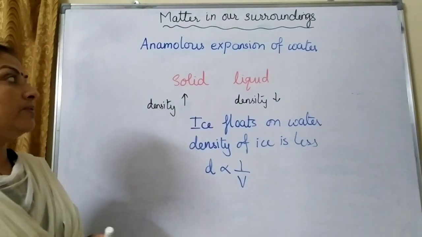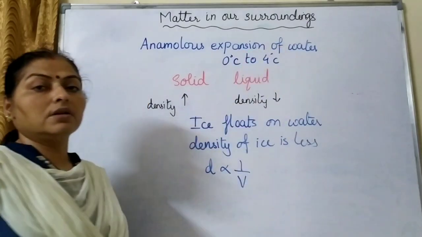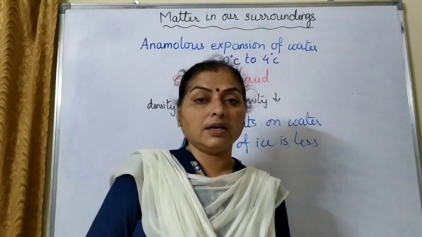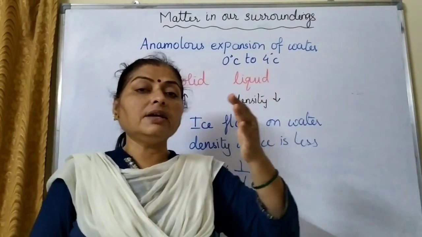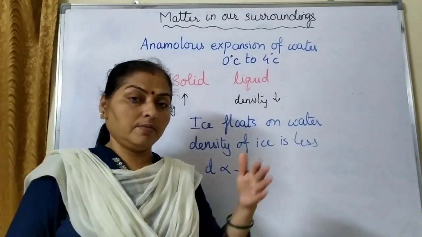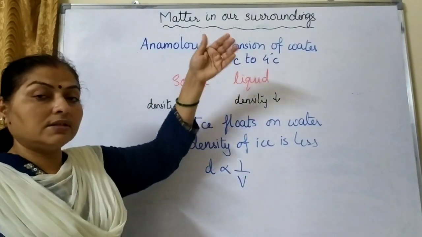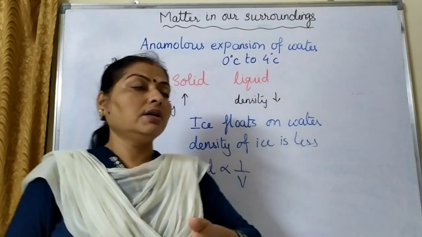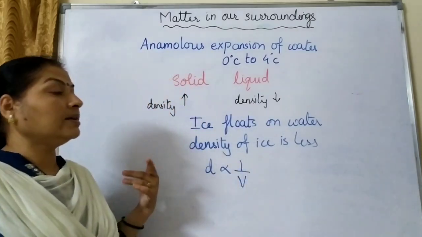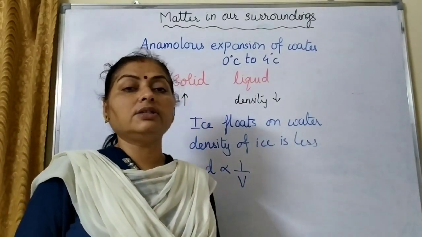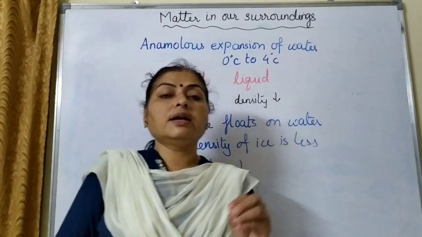So it has been found that between 0 degrees Celsius and 4 degrees Celsius, water behaves in an anomalous way. Anomalous means abnormal. Actually, till 4 degrees Celsius, the density of water goes on increasing, because the temperature is decreasing. But as soon as it goes below 4 degrees Celsius, it starts behaving in the opposite way. Now its density will go on decreasing till it reaches 0 degrees Celsius. Its density has decreased, and that is the reason why it can float on water.